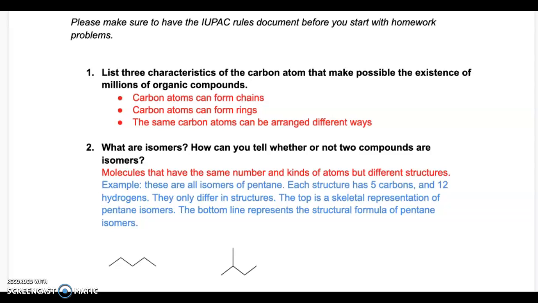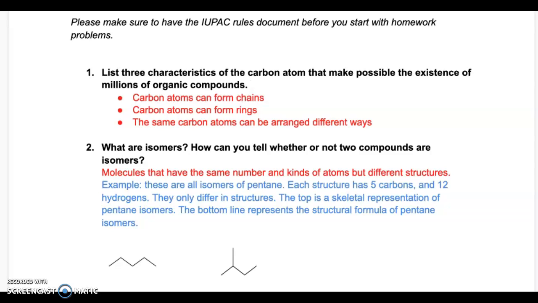So as you can see, carbon atoms can form chains. Carbon chains can also have branches or form rings of various sizes. This is another very good characteristic of the carbon atom. And the third one is that the same carbon atoms can be arranged in different ways, and it's also called isomerism.